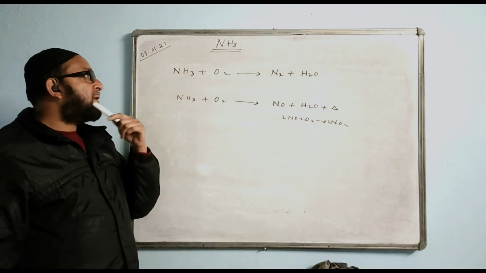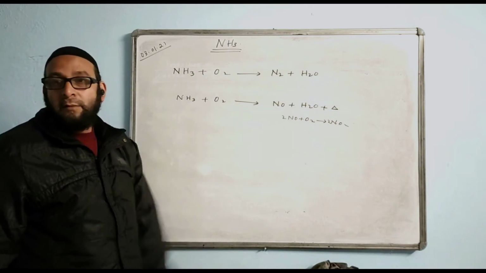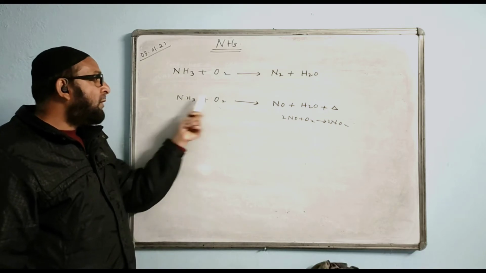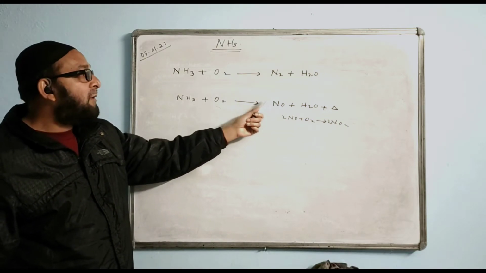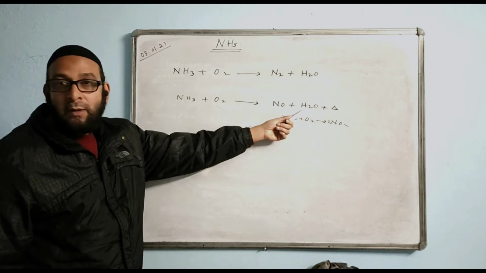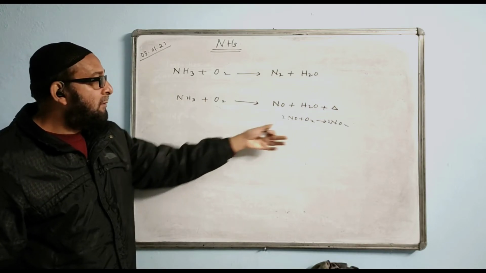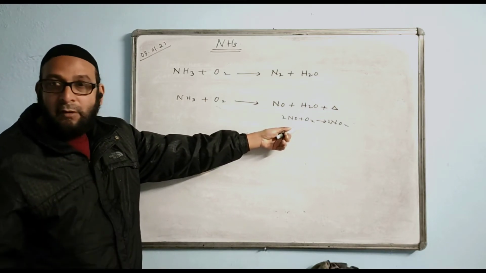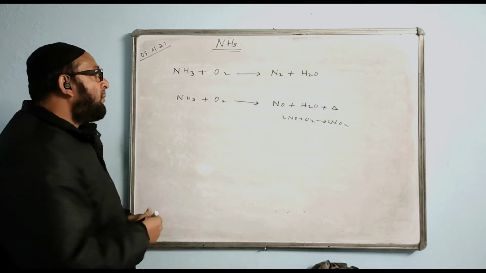First, you learn the products. Ammonia and oxygen can give nitrogen and water. Ammonia and oxygen can give nitric oxide, nitrogen monoxide we also call it, or nitric oxide plus H2O. But this nitric oxide quickly combines with the oxygen with excess of air and gives NO2. Okay.